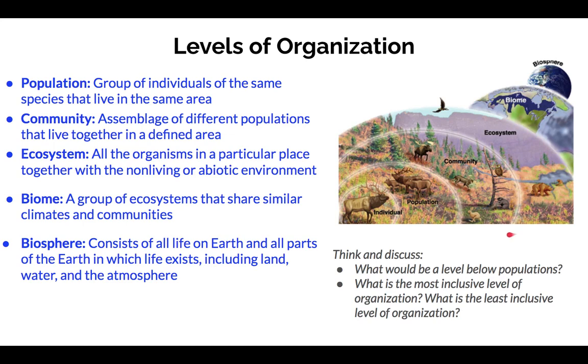So here, think to yourself, what would be a level below populations? What is the most inclusive level, and what is the least inclusive level of organization? So pause for just a second and think. Okay, so an individual, I just said the answer. The level below populations would be an individual, shown here in this diagram.